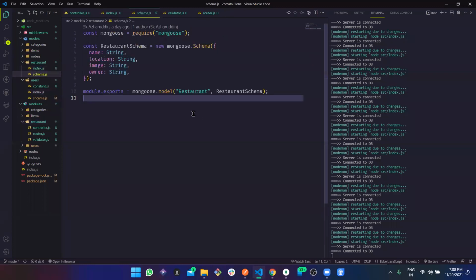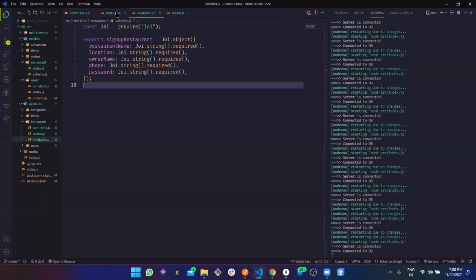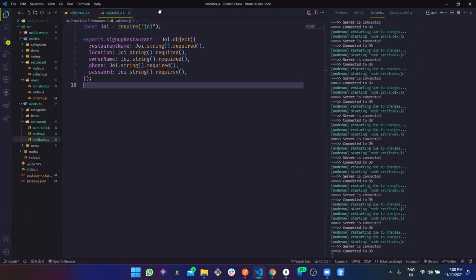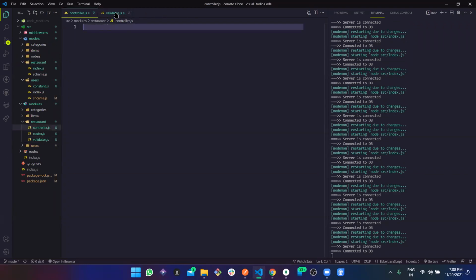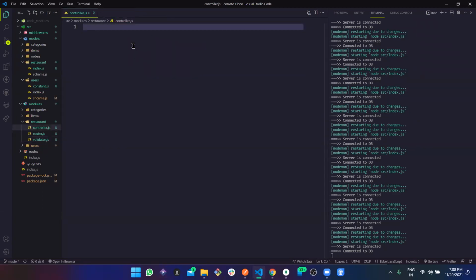So in schema, owner, which is string and so on. Okay, perfect. Controller, the validator is there. The router we will be adding. The schema is there. Just add this just for the fundamental purposes.